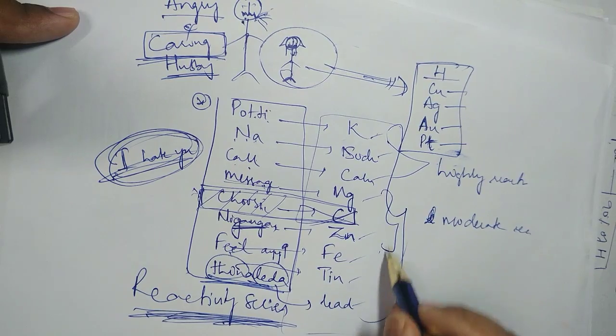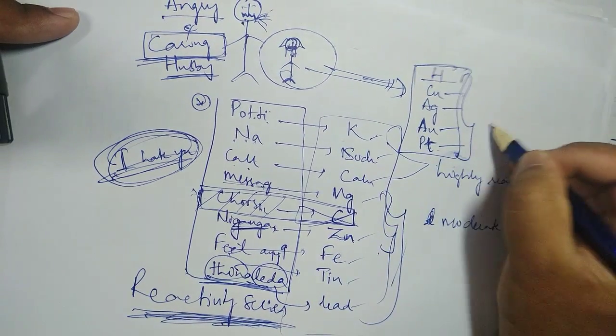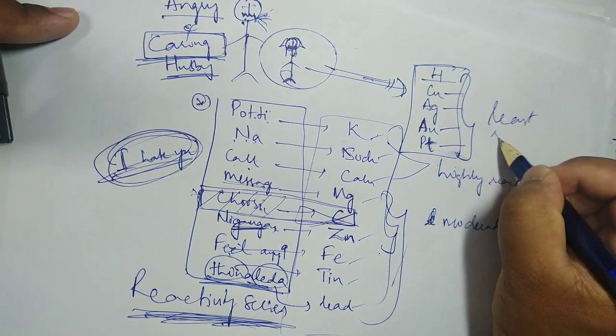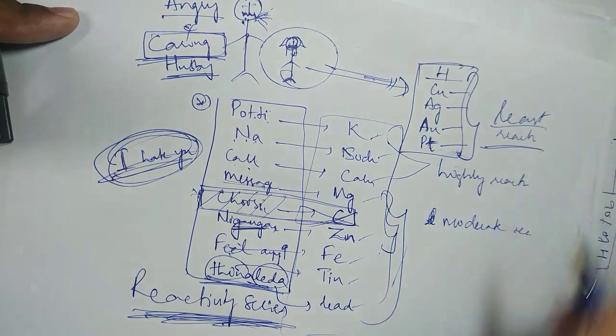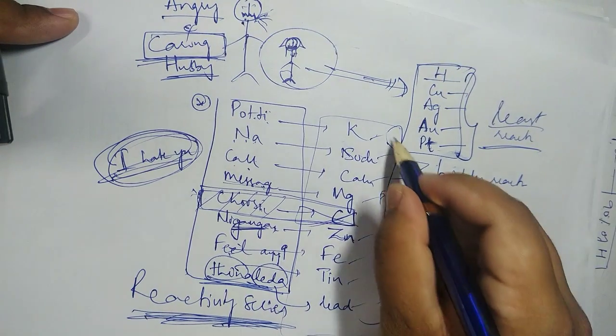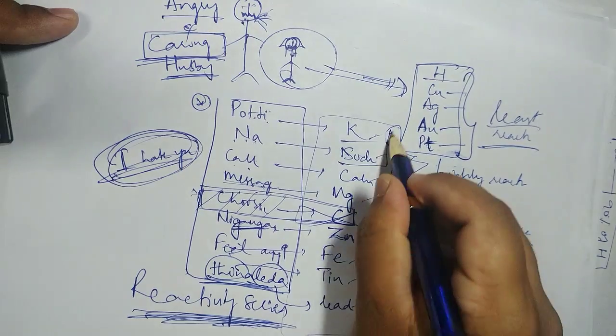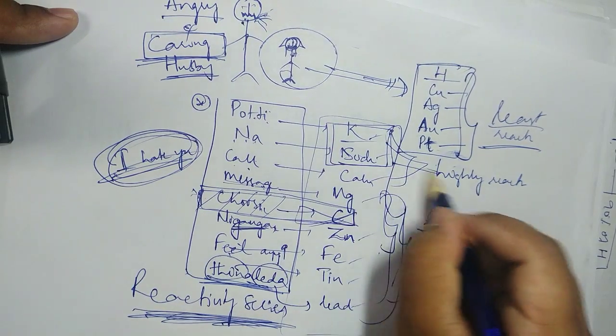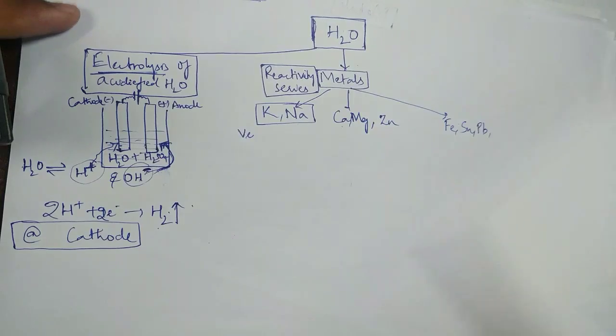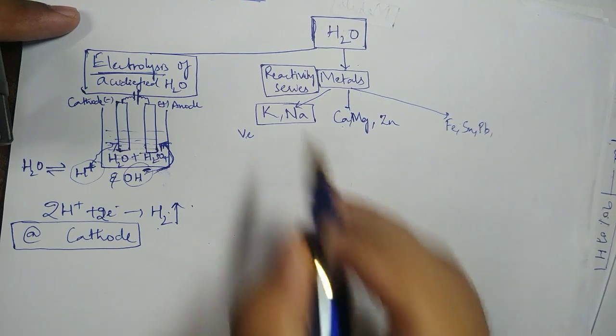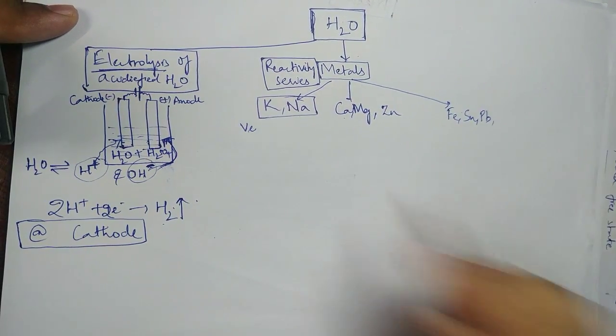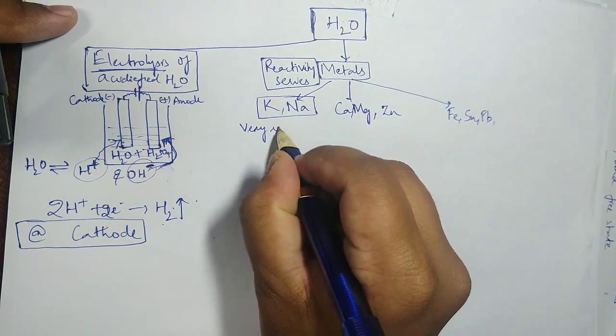And these ones are least reactive. Okay, so at the very beginning, potassium and sodium are very, very highly reactive. So on the whole my point is this: potassium, sodium, I group them as very reactive.